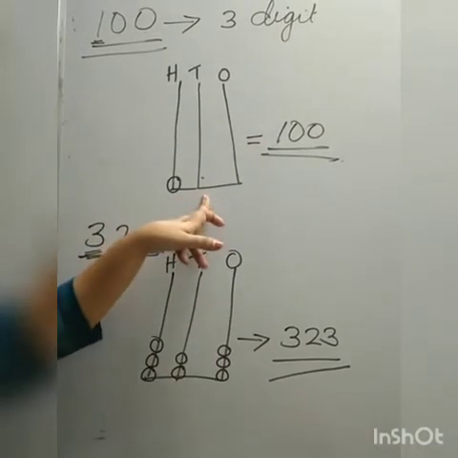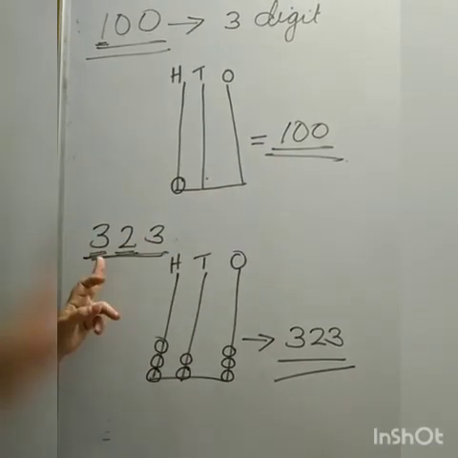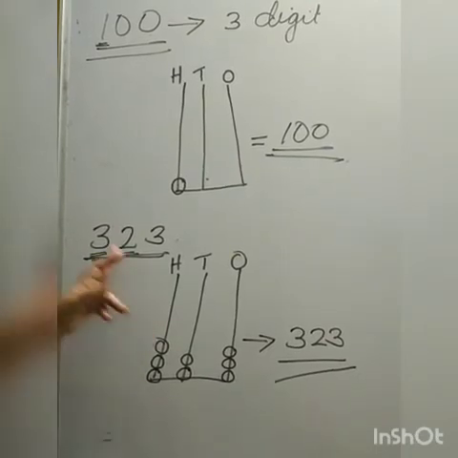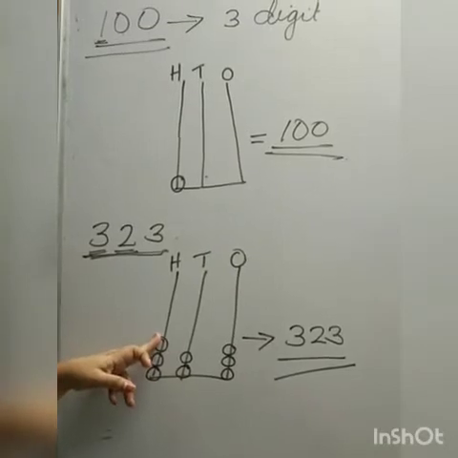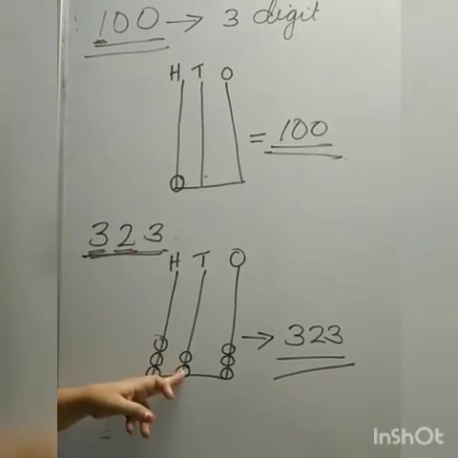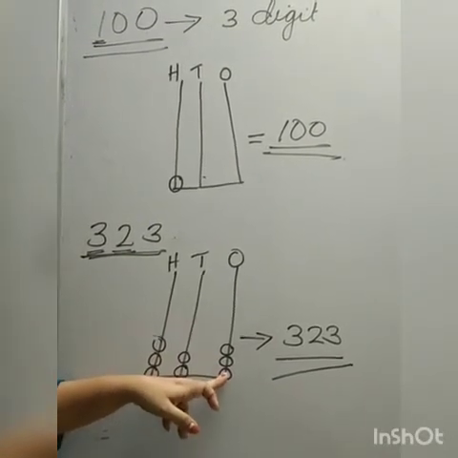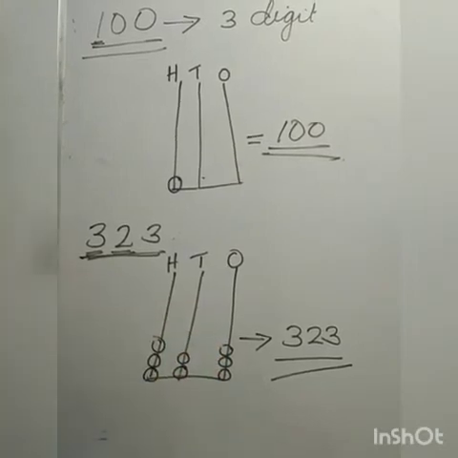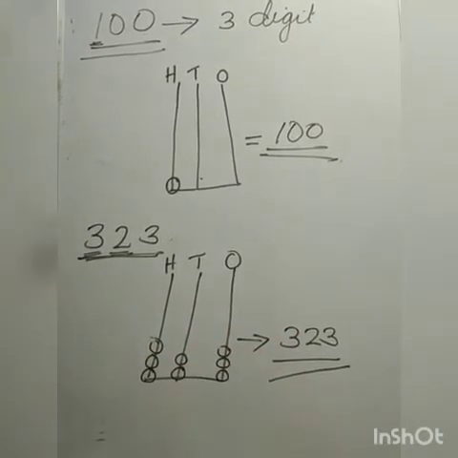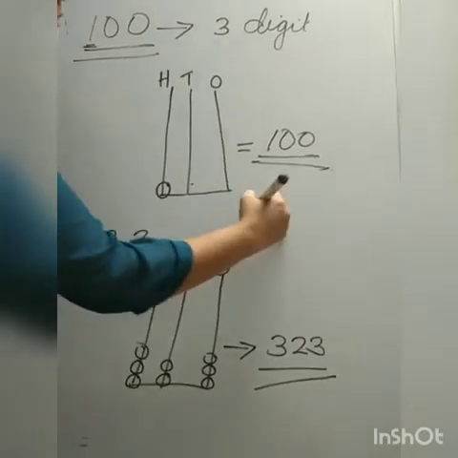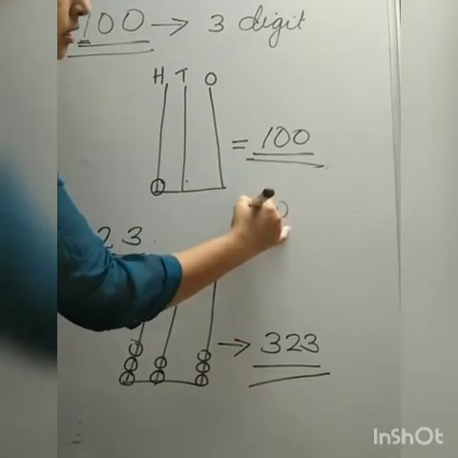That means 1, 0, 0. Next number 323: in hundreds place 3 beads, in tens place 2 beads, and ones place 3 beads. That is the number 323. Clear?